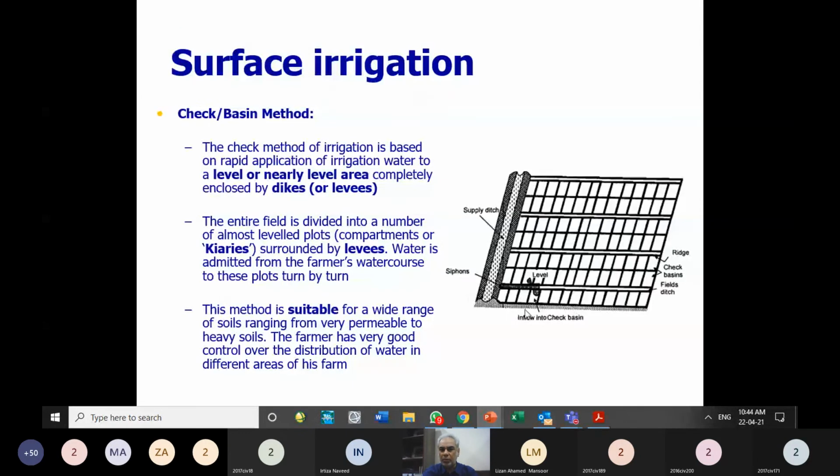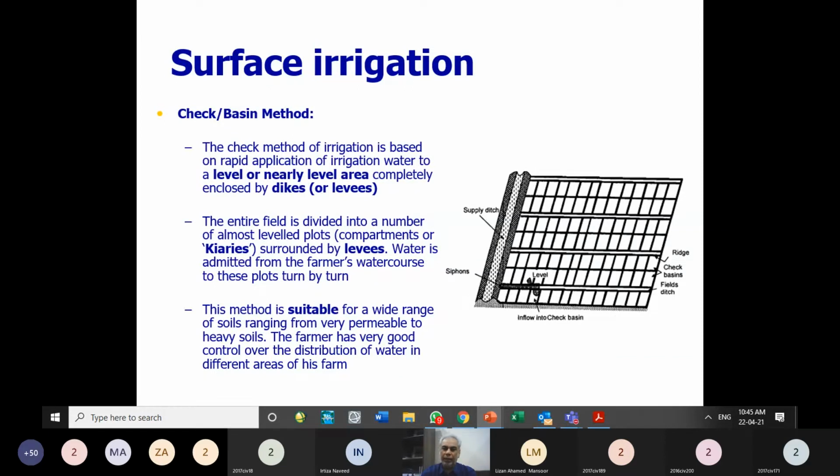In the check method also we supply water to the field, but the field which is contained within the ridges is smaller as compared to the strip, and it is more square shaped, not perfectly square, but the width to length ratio is not very high. It is close to a square shape, and usually it is smaller.